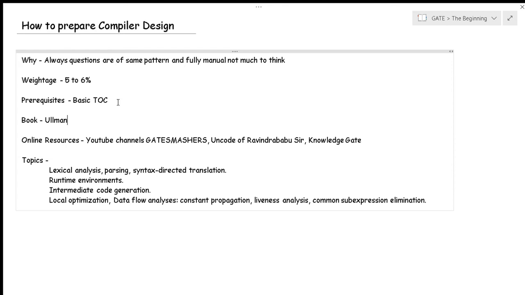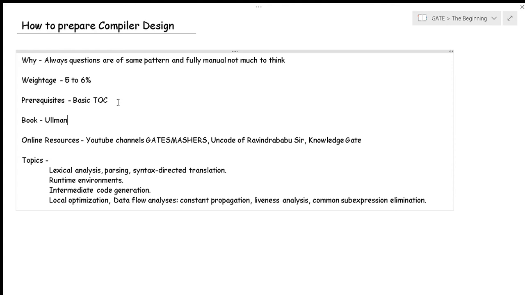Now in online resources, Gate Smashers and Ravindra Babu Ravula sir's lectures on parsing are the best. I would say they are one of the best lectures you could get on compiler design online for parsing, because I personally watched those videos in November 2019. So these are the best videos for parsing, and yes, Gate Smashers and Knowledge Gate are always there if, apart from parsing, you want to learn something.